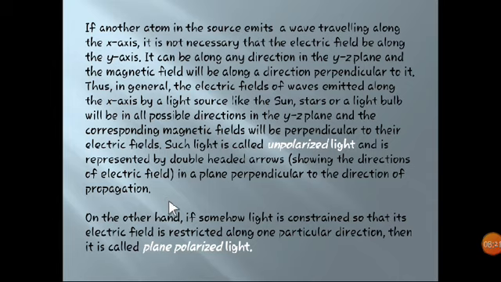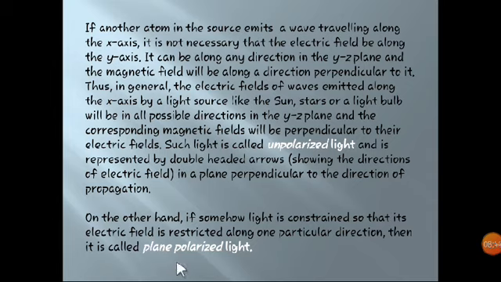On the other hand, if we consider a light which is restricted along only one plane, it is known as plane polarized light. In one case we are going to consider primary sources which we have seen, sun, planets or an electric bulb. They will emit light waves in all possible directions.